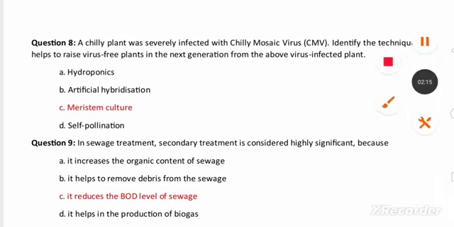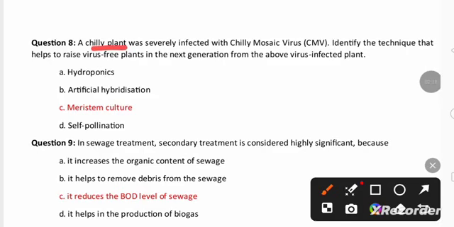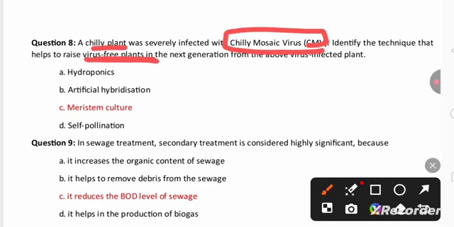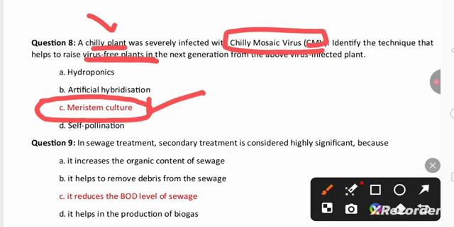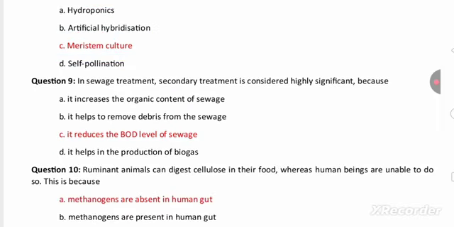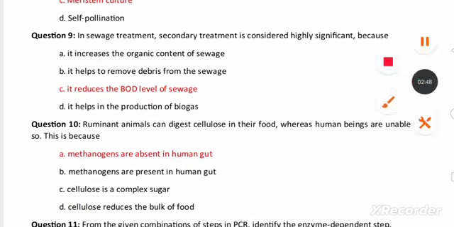In the next question, you can find that a chili plant was severely infected by chili mosaic virus. Identify the technique that helps to raise virus-free plant. If you want virus-free plant from this infected chili plant, then you need to take the tissues from meristematic region. Meristematic tissues are present at the tip of the root and shoot. So by doing meristematic culture, one of the tissue culture, you can able to get virus-free plant from this chili plant. Next question is from microbes and human welfare.